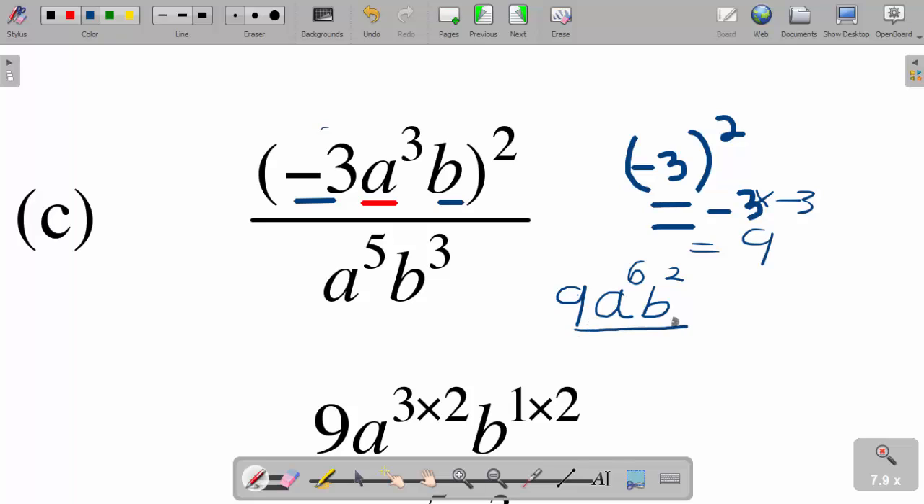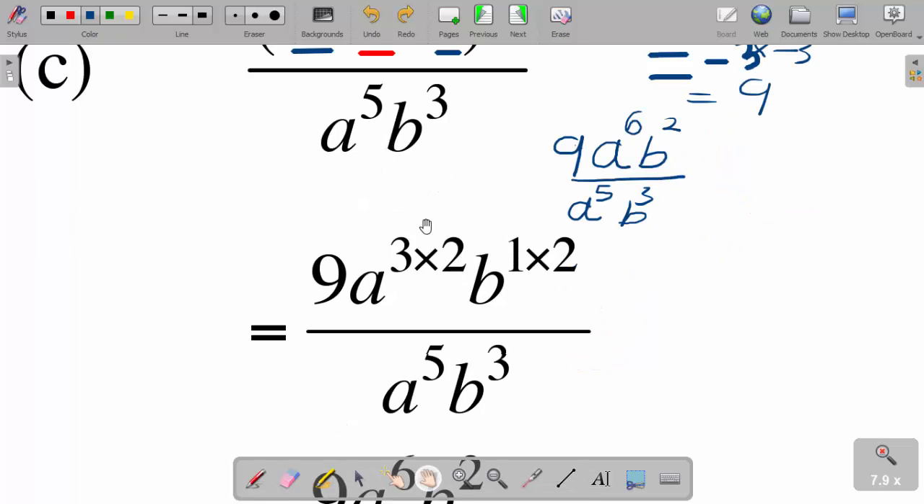Then divided by a to the power 5, and then b to the power 3. So now, as you can see, I have got a b in the numerator as well as the denominator, and I've got the a's as well. So that's the same base, so in this case I am going to have my rules applied here.